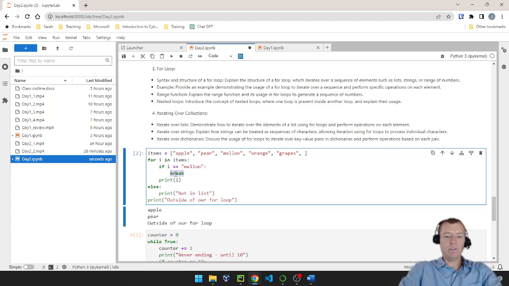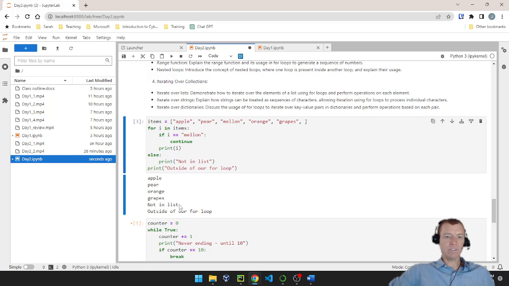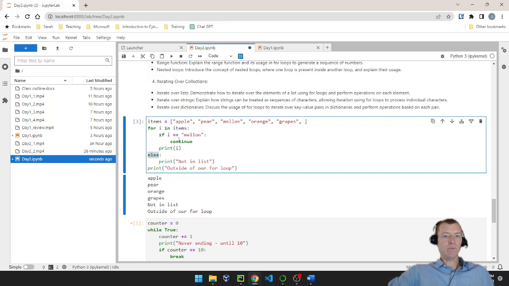If I just hit the continue, it actually runs the else statement. So the only way we don't run an else statement with a loop is if we break out. As soon as you hit the word break, it ignores the else statement and goes to the next line of code. So I'll leave that so it makes sense in the example I leave.